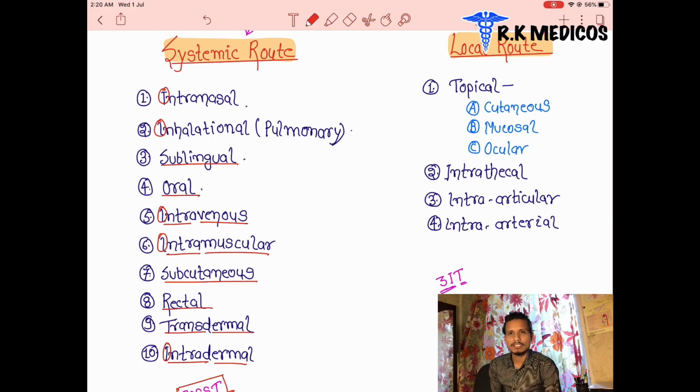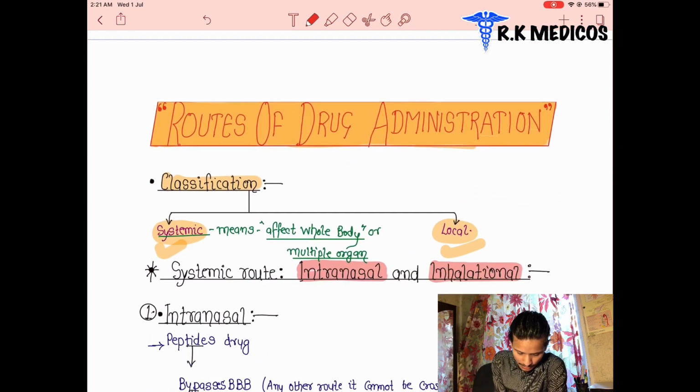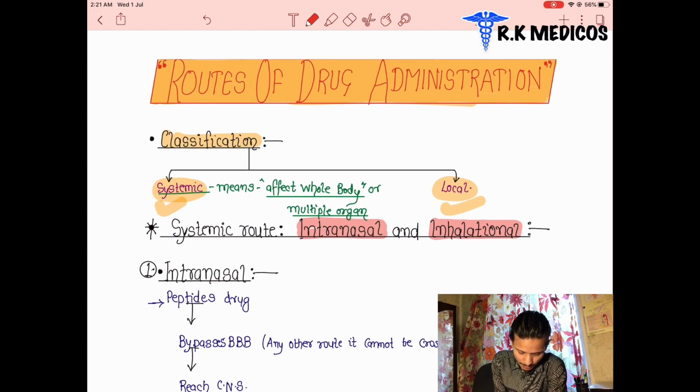Now we are going to see each in detail with several examples of drugs. But you don't need to memorize the examples now. We will memorize them in later sections of pharmacology, when we discuss the autonomic nervous system, sympathetic, then the central nervous system. These terms will come out and the drug names will be memorized in that section. So we just see them as examples here. The topic of routes of drug administration is starting now, classified into two parts, systemic and local, as I already told you.